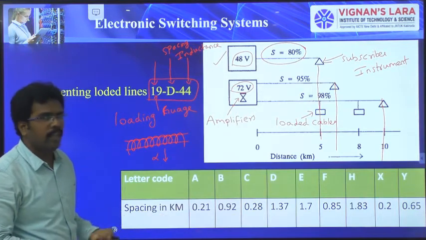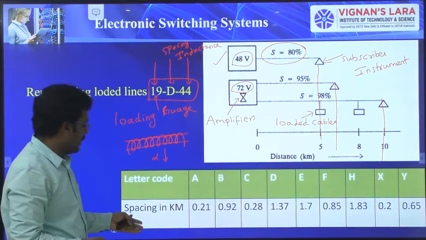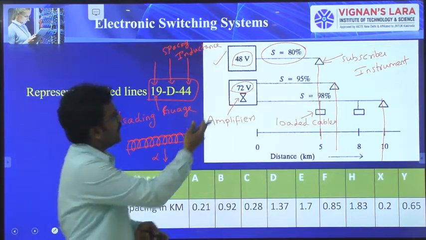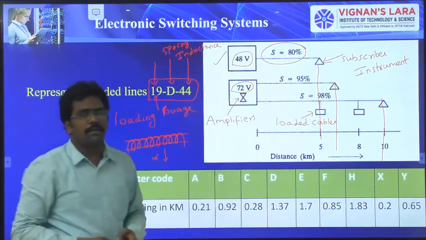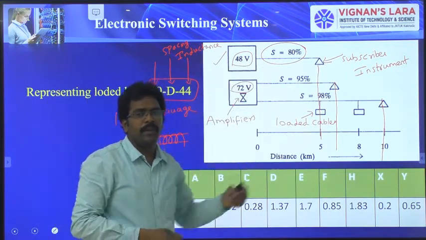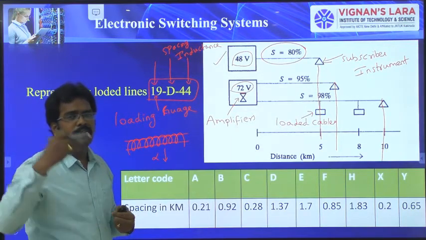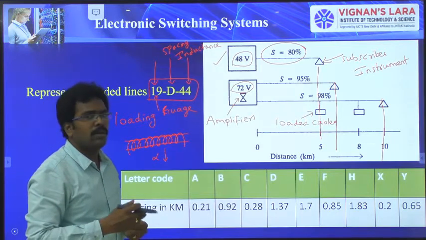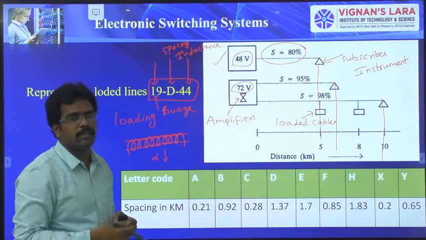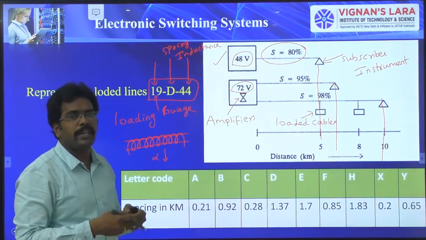So here the table gives the information about the alphabets A, B, C, D, E, F, H, X, Y, and it gives the spacing in terms of kilometers. From the table or from this diagram, you can observe that by increasing the supply voltage as well as by loading the cables, we are able to increase the distance between exchange and subscriber, so that we can provide service to the subscribers who are far away from the exchange also, without installing a new exchange. For that, the cost may increase.